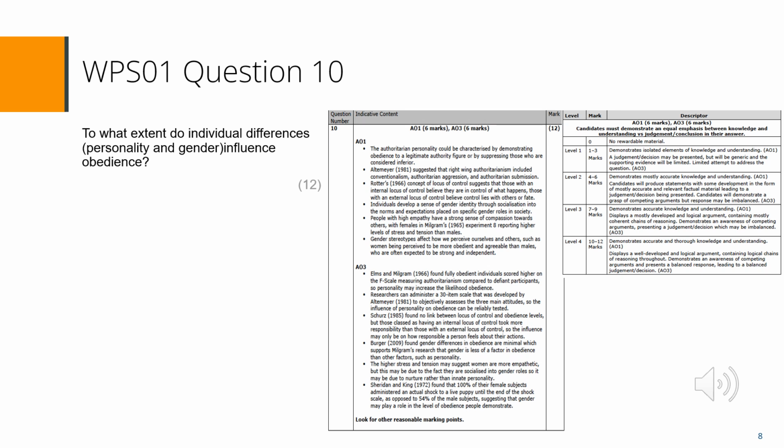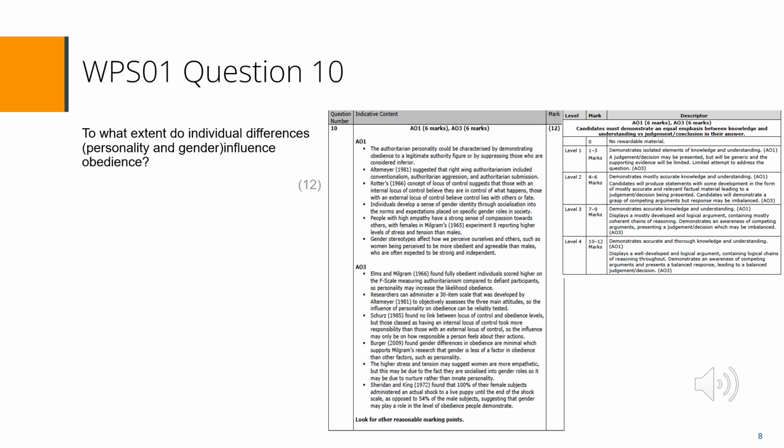Candidates needed to demonstrate their knowledge and understanding of individual differences in terms of both personality and gender, and how these could affect obedience. The focus of the answers should have been on obedience, not conformity. There is an equal emphasis on AO1, which is knowledge and understanding, and AO3, which is judgment. As it is a "to what extent" question, the AO3 requires candidates to offer judgments about the extent to which personality and gender do or do not affect obedience.